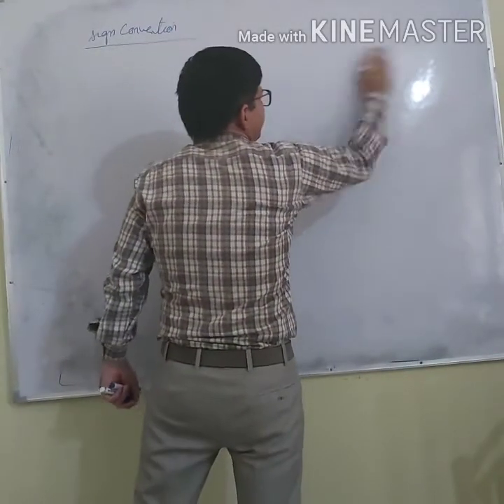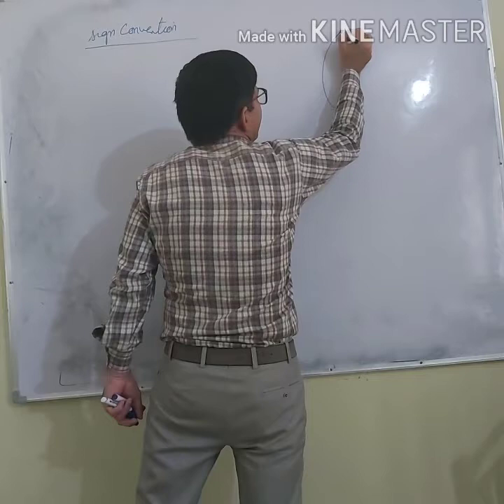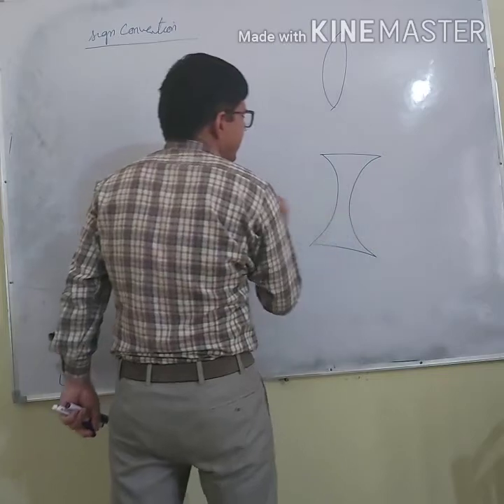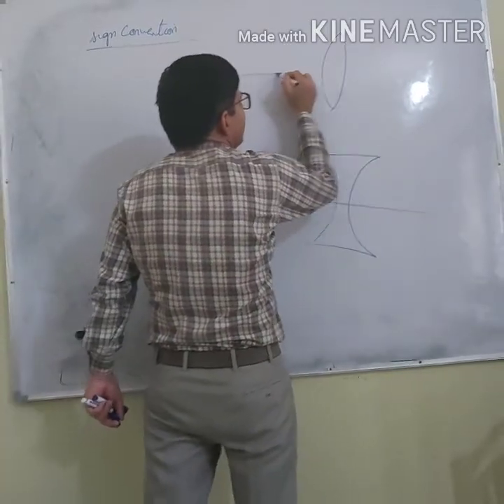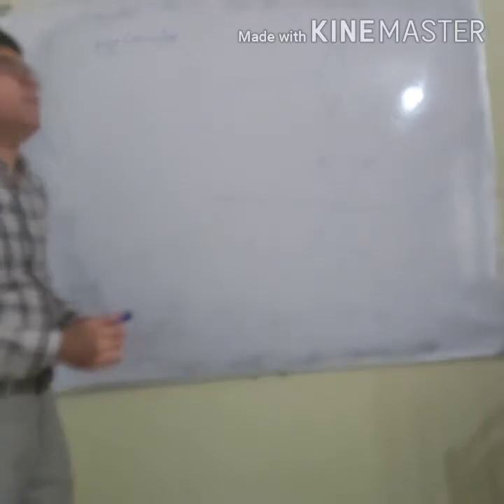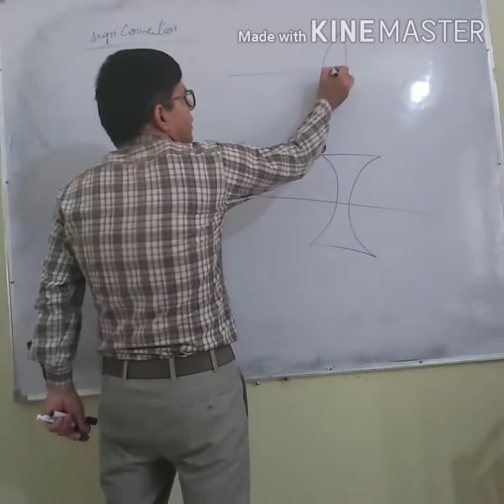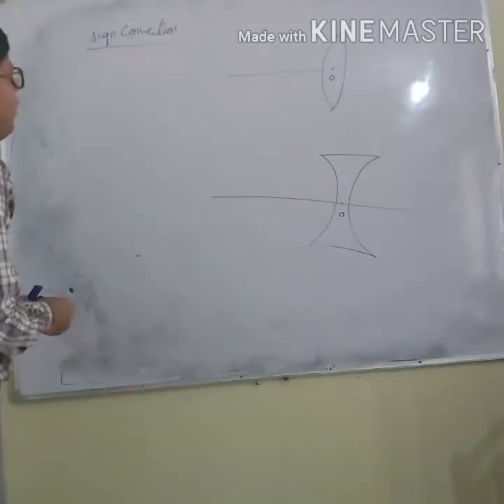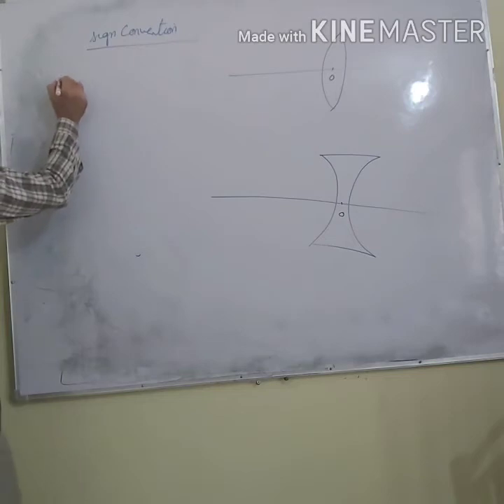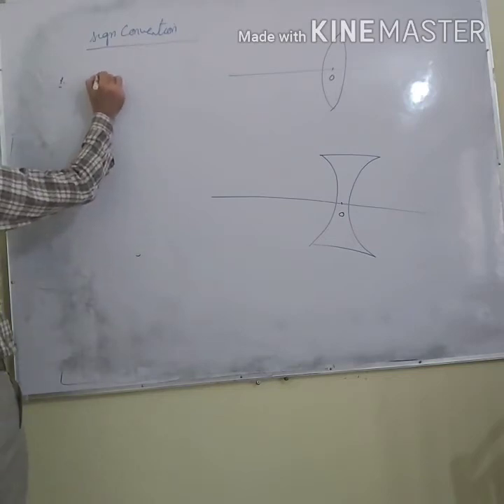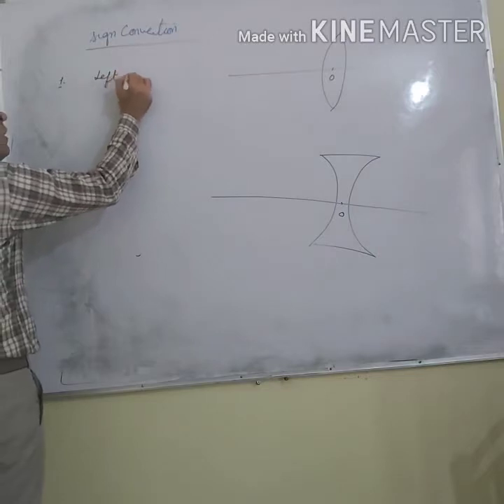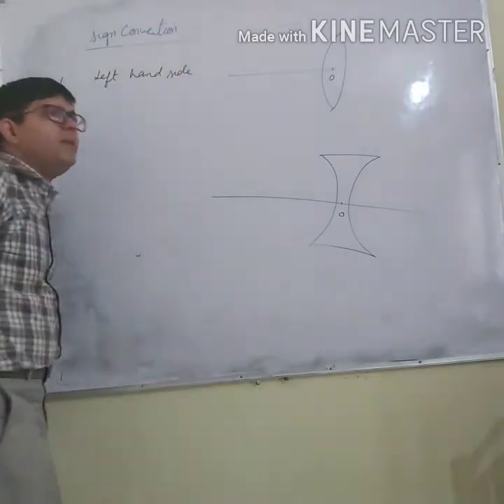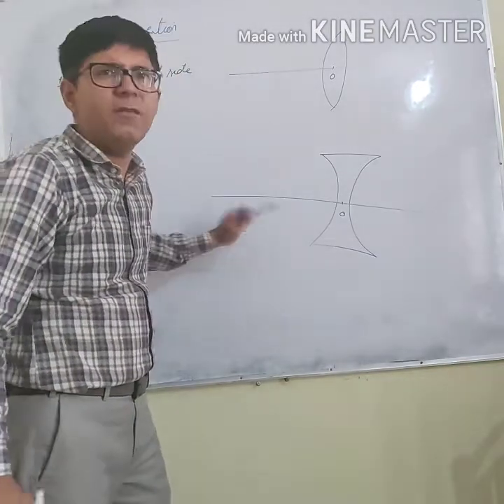Let us say whether it is a convex lens or a concave lens. This is the principal axis of the convex lens. This point is the optical center. This point is also the optical center. First point is, the object is always placed on the left hand side of the lens. Where we will place the object, it is always on the left hand side.